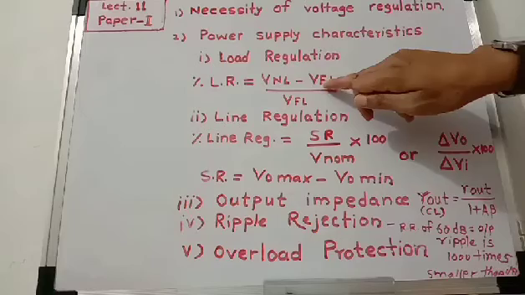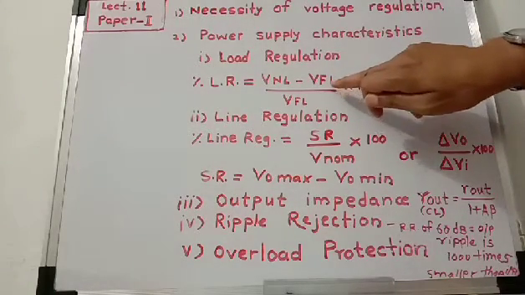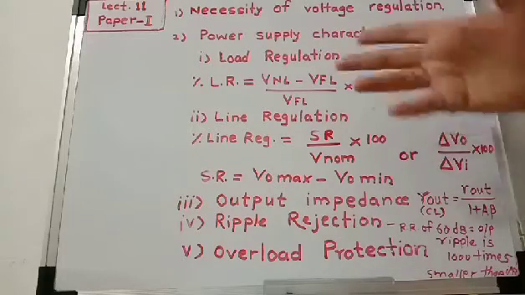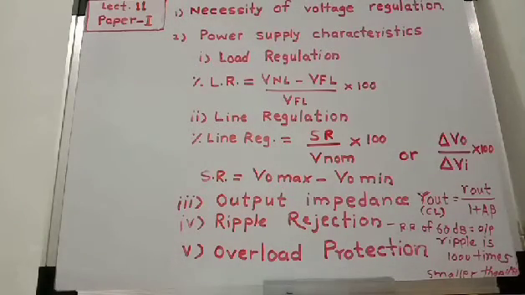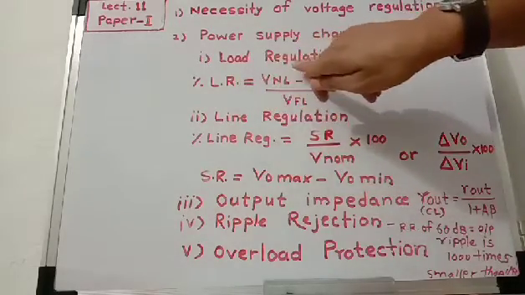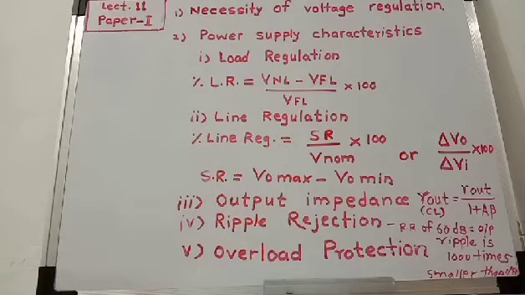And what is meant by VFL? VFL means the load voltage when load current is maximum. That is, when load resistance is minimum, then load current will be maximum. So load regulation is equal to VNL minus VFL, or delta VO.